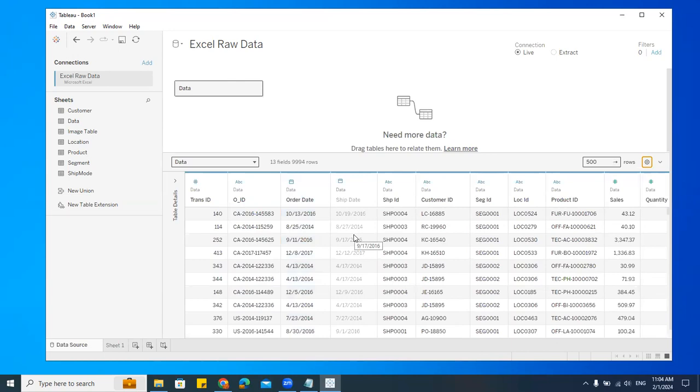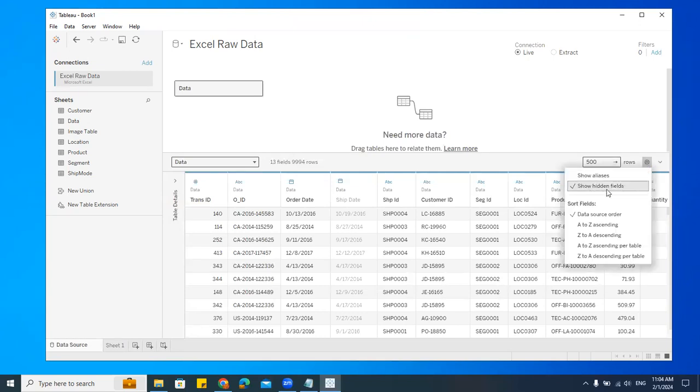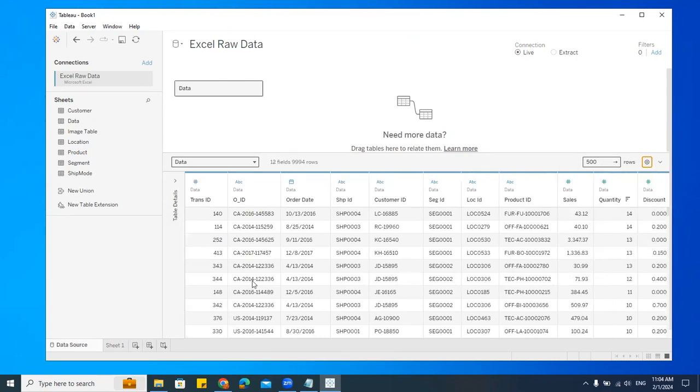Is there any difference between the hidden fields and the normal fields? The hidden fields are grayed out, correct? Why is it grayed out? I'll tell you when we come to the sheet. In this data source, we have hidden this one, ship date, wherein it is grayed out. That means it cannot be used for creating the reports. All right. So here I go to the settings, I have show hidden fields, and if I click on this again, it will go. Understood? All of you?